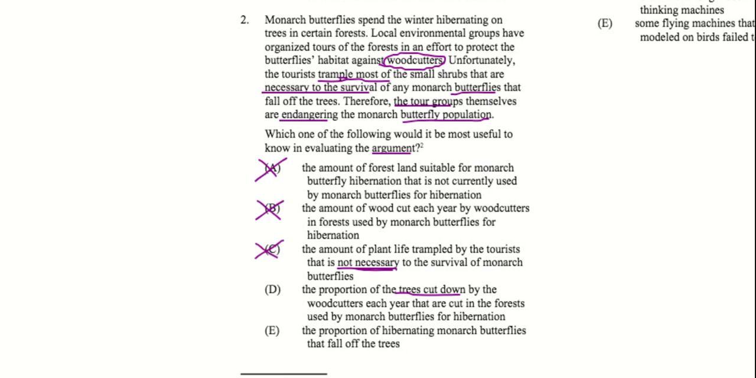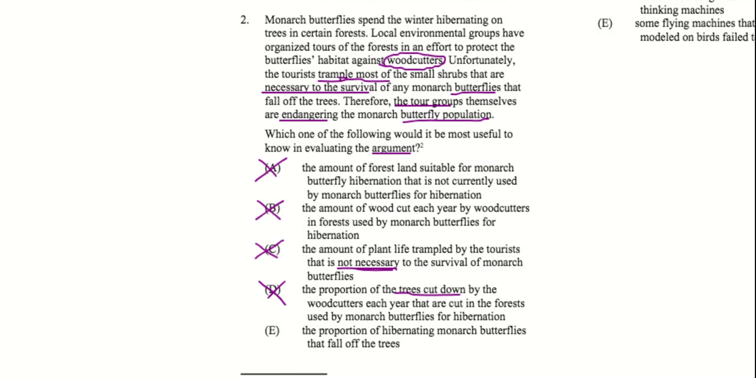Because the argument that we're trying to evaluate, again, it's about the tour groups. It's about whether the tour groups are endangering the butterfly population. If 50% of the trees are cut down versus 25%, that's not really helping us evaluate the argument that we're actually looking at, right? So we can cross out D for that reason.